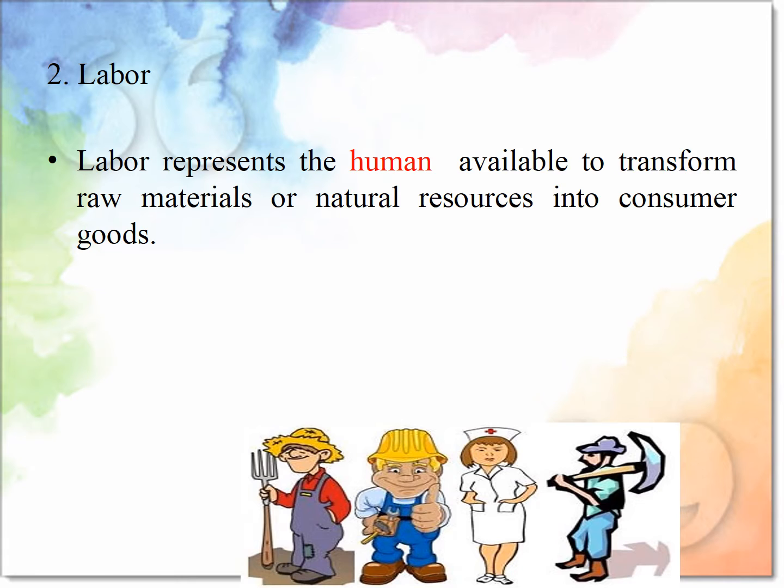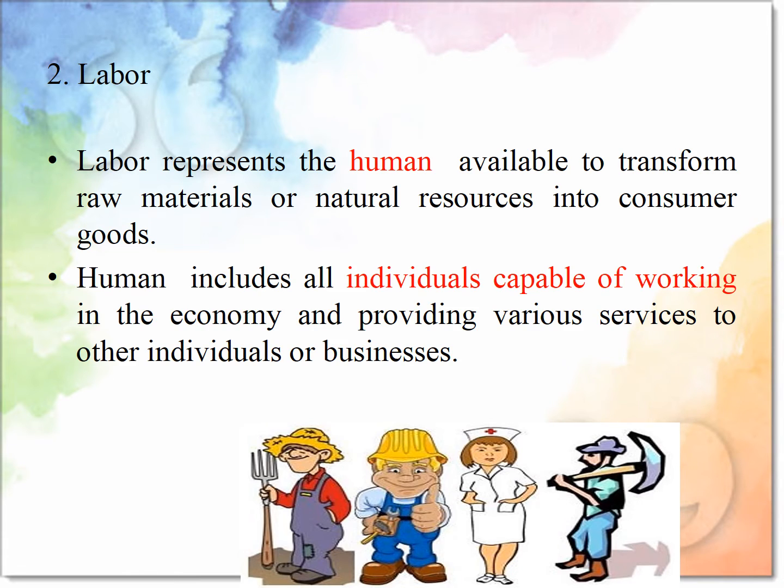Next is labor. Labor represents humans available to transform raw material or natural resources into goods. Humans include all individuals capable of working in an economy and providing various services to individuals or businesses. In the figure, we can see different types of labor: nurse, then cooks, then mechanics, then farmers.